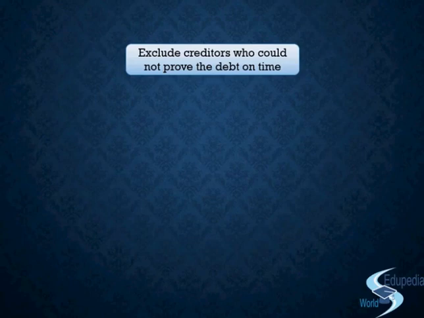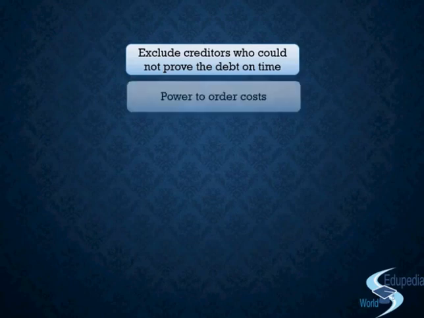Right? So the next power that the court has is to order costs. Now what do you mean by ordering cost? When the court has gone into the procedure of winding up the company, they have appointed the official liquidator. So there is a cost involved in winding up the company. The official liquidator needs to be paid. The other services taken from other agencies need to be paid. There is the documentation cost and the other things, right?